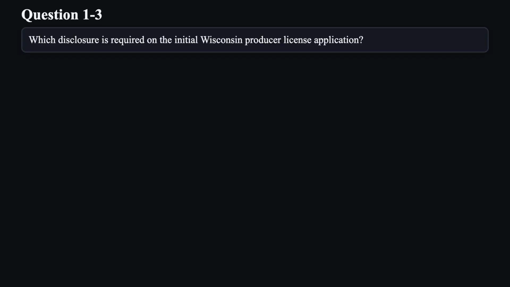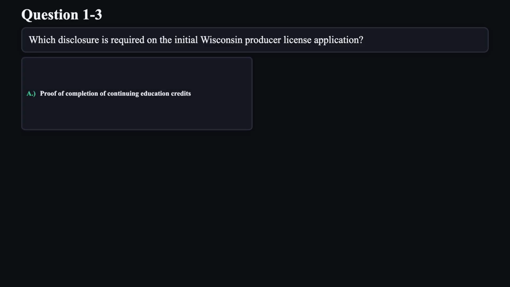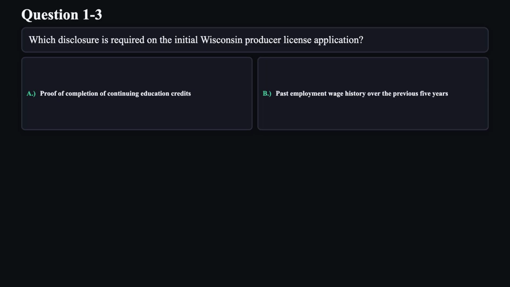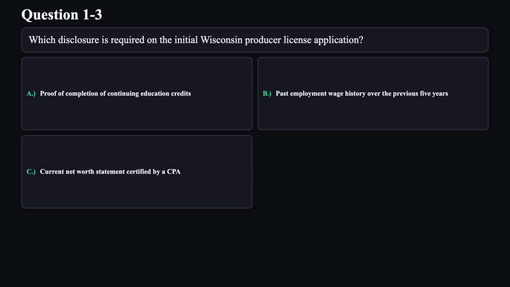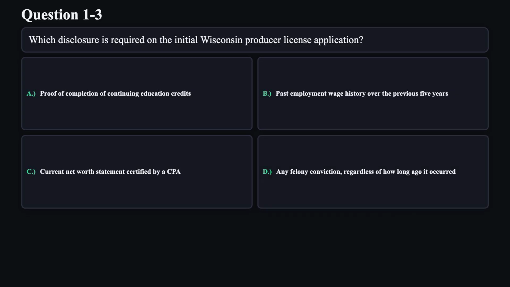Question 3. Which disclosure is required on the initial Wisconsin producer license application? A, proof of completion of continuing education credits. B, past employment wage history over the previous 5 years. C, current net worth statement, certified by a CPA. D, any felony conviction regardless of how long ago it occurred.